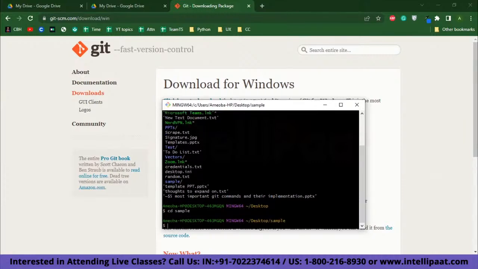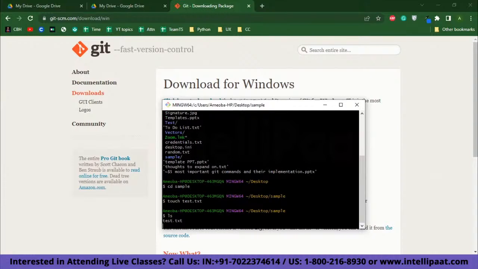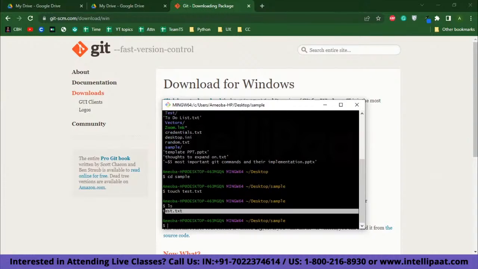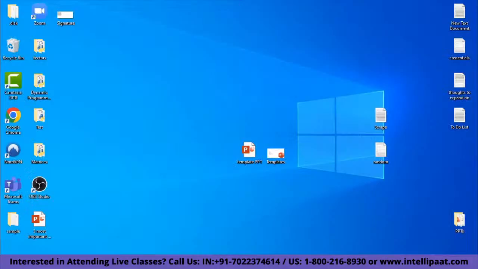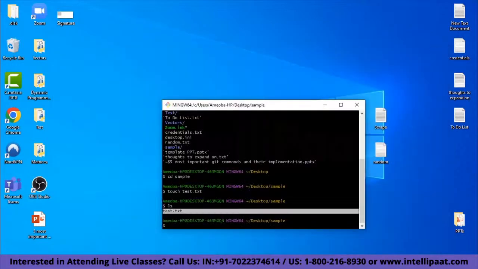Now after I have done that, I will need to create files in that. Let's say I want to create a text file, so I'll be using the touch command, touch test.txt, and the code is run and it is created. Let us check it out. If I list all the files again, I will have test.txt here, and let's go check it out on the desktop right now. So here's my sample project folder, and if I go inside that, there is a test.txt file. So this is how you create files in the bash kernel.